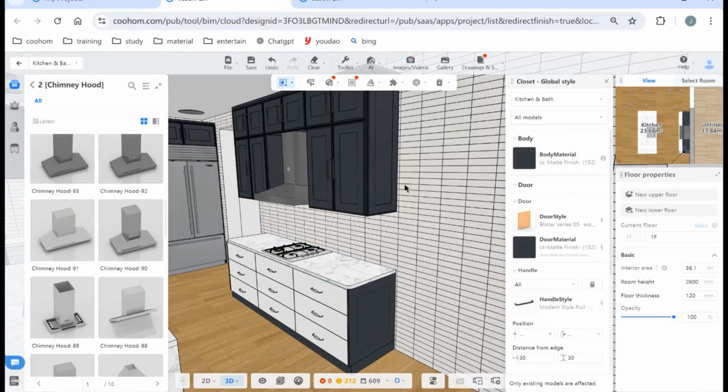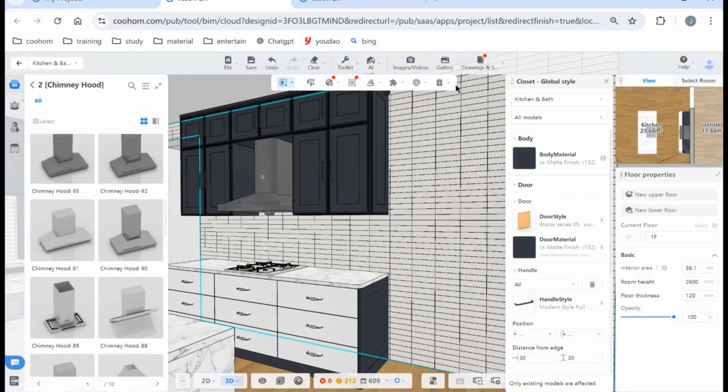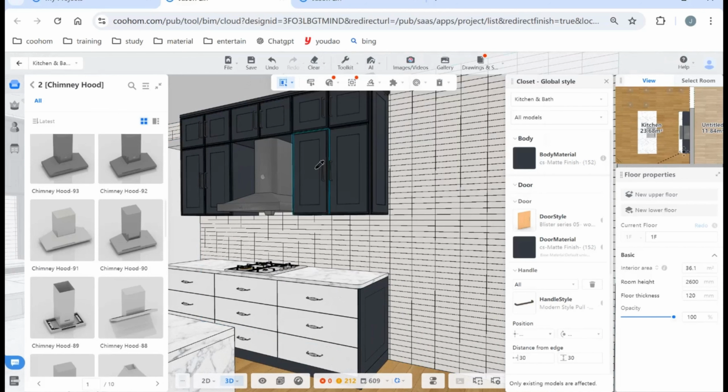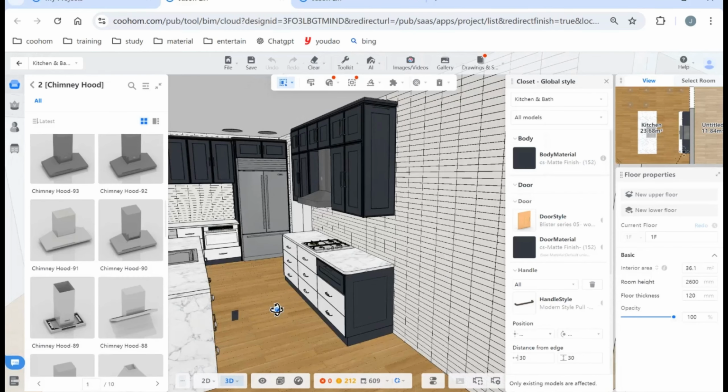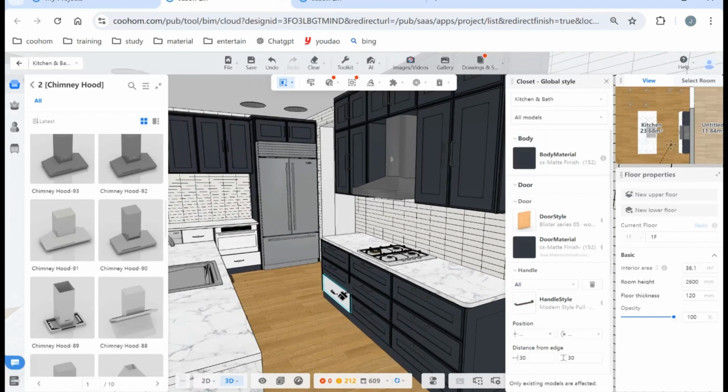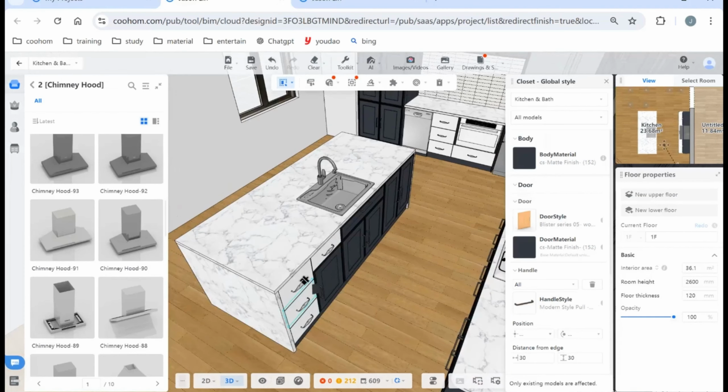And we can apply this style to the drawers. Go to the material brush, choose the style brush. Okay, click door style, apply them on the drawers. Okay. When it turns blue, it means it's being chosen. Okay. So we need to apply to the rest.